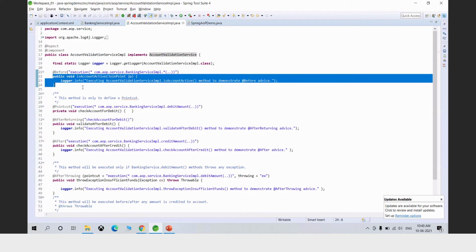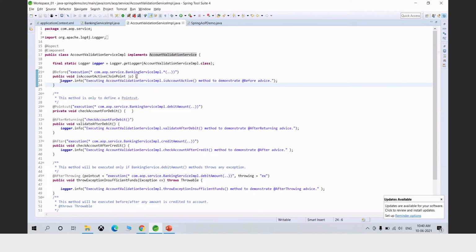So what is this method supposed to do? It is supposed to check whether the account is active or not. So this is my job to be done. Here I am not doing anything, so I'm just printing a message. But here I will have all my logic to check whether the account is active or not. Okay. So this is the advice.